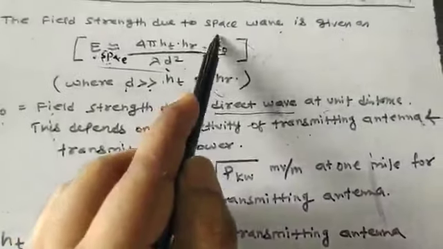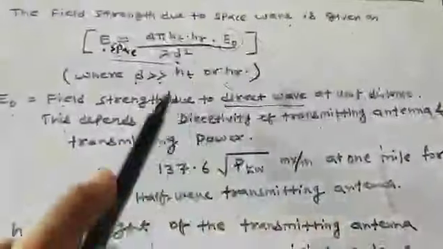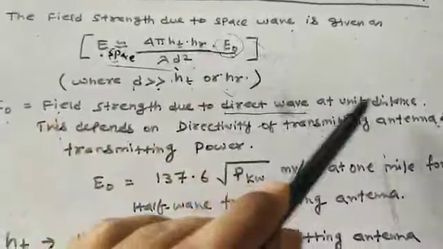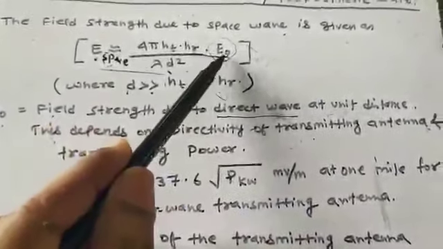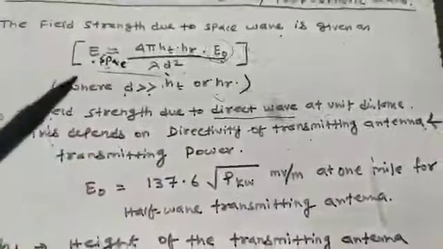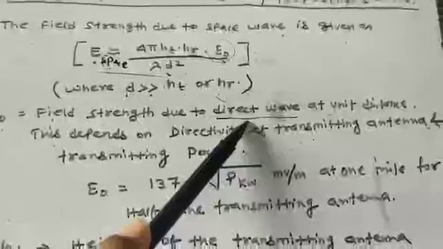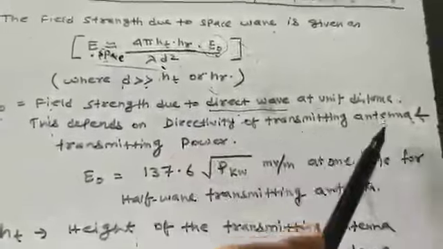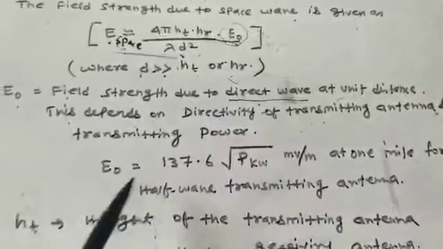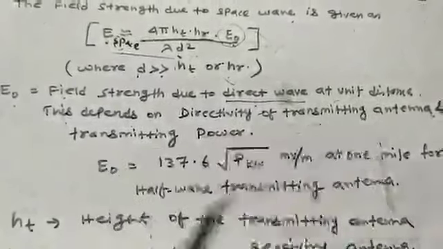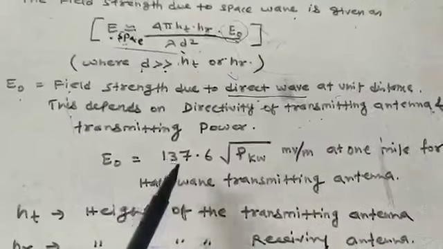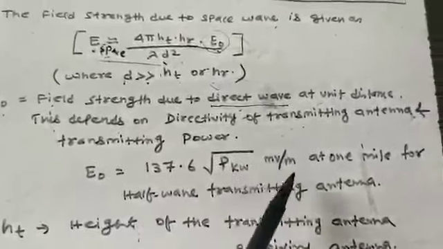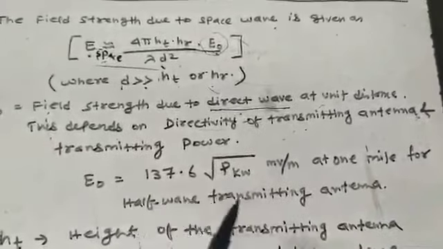This is very important, the physical significance of E naught, that it is the field strength due to the directed wave at unit distance, and since this value depends on the directed wave, the directivity will be involved. So this value depends on the directivity of the transmitting antenna and the transmitting power, and quantitatively E naught is equal to 137.6 root over P kilowatt millivolt per meter at 1 mile for a half wave transmitting antenna.